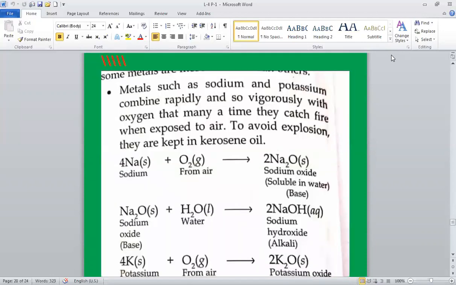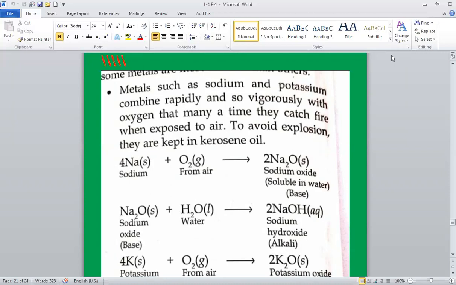See, sodium plus oxygen will give sodium oxide. Potassium plus oxygen will give you potassium oxide. Magnesium plus oxygen, magnesium oxide. Copper plus oxygen, copper oxide. Iron plus oxygen, iron oxide. Aluminium plus oxygen, aluminium oxide. So in short, we can say that all metals react with oxygen to form metallic oxides.